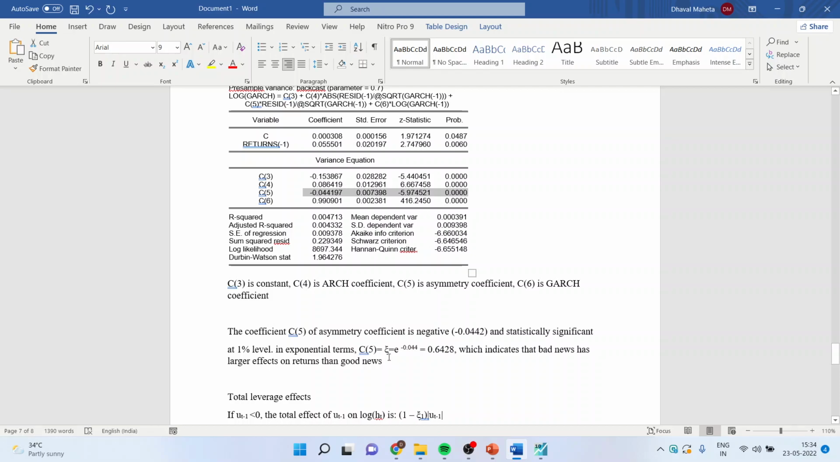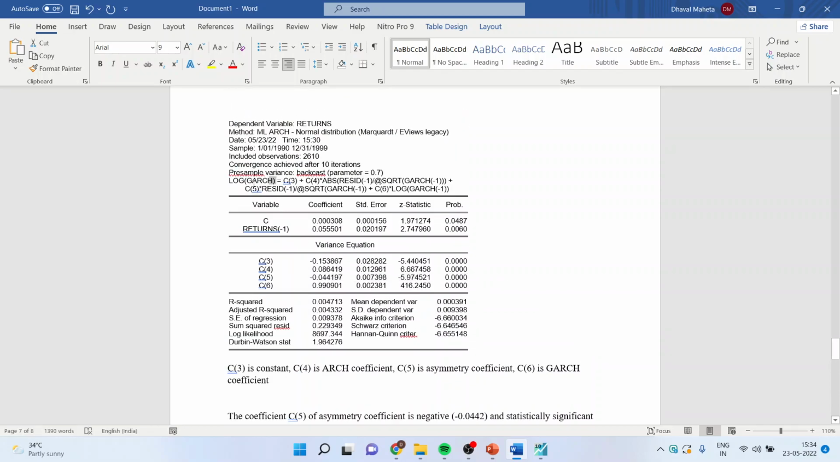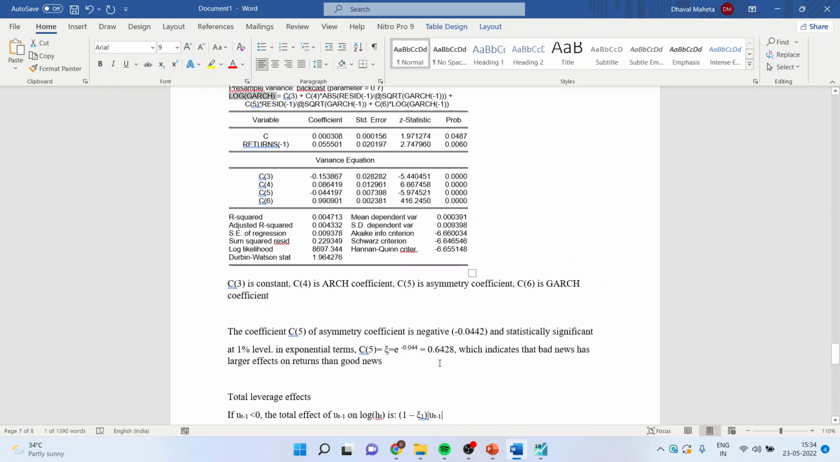In exponential terms, when I convert this xi, it is e raised to minus 0.044. Now, why is this conversion necessary? Because our dependent variable is in the log scale. To interpret anything, I'll have to convert it by using the exponential. So e raised to minus 0.044, I'll get the value 0.6428, which indicates that the bad news has a larger effect on returns in comparison to the good news.